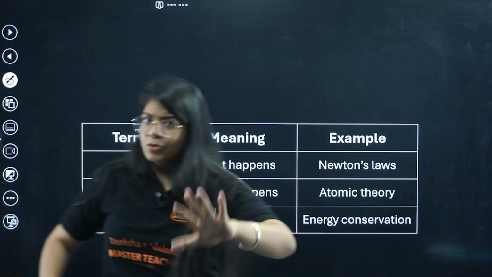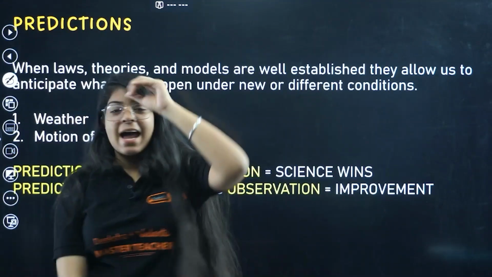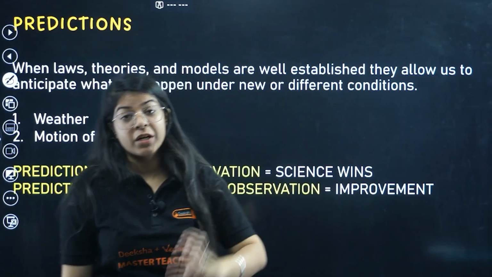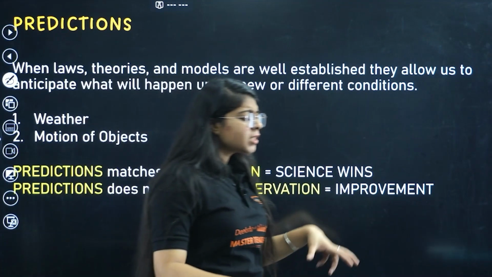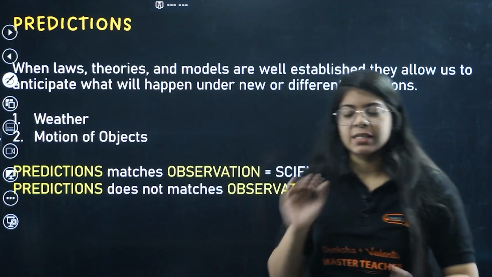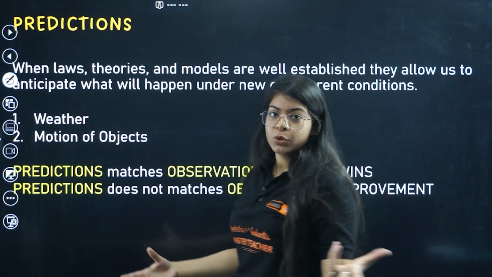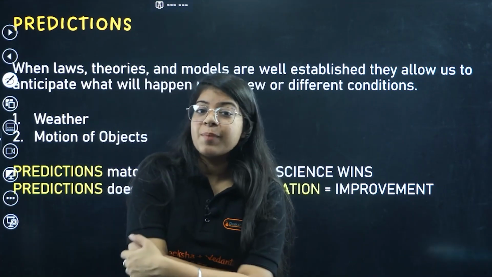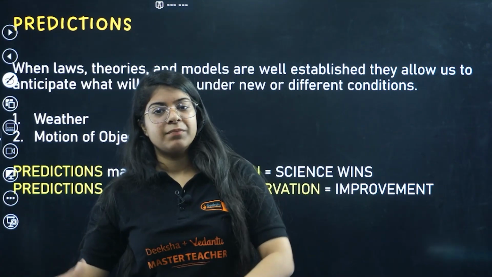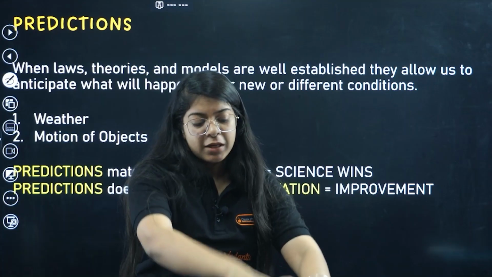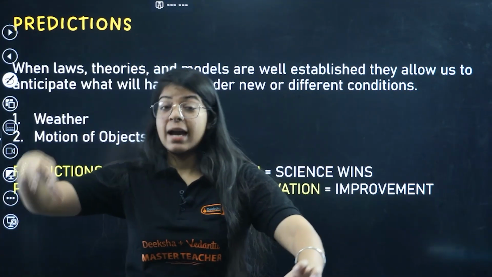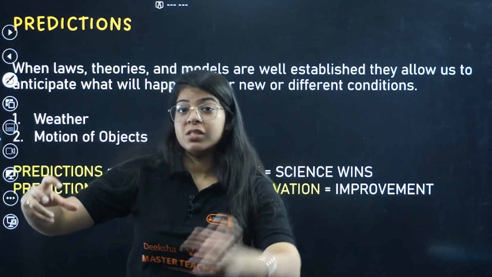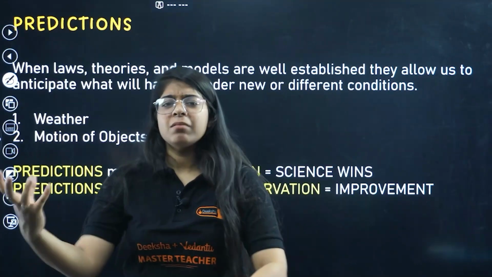Okay, almost the chapter is completed, and we have one more thing, that is predictions. Now, predictions is a very important thing in science. Why? Because continuously there are lots of experiments happening in science, and before we start the experiment, we like to predict, right? That I am doing this experiment to achieve this result, and I predict that if I do this in this way, I will reach here.